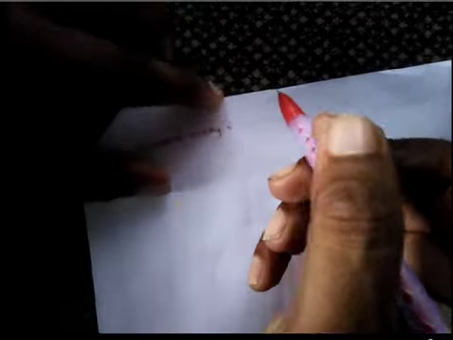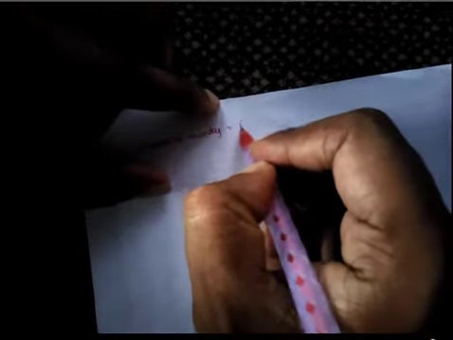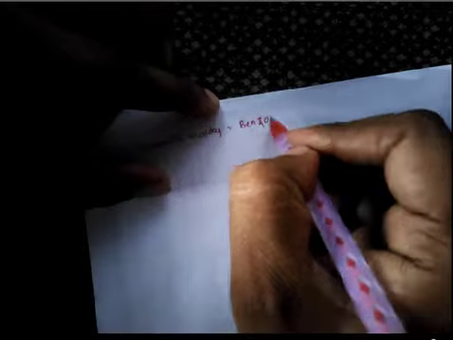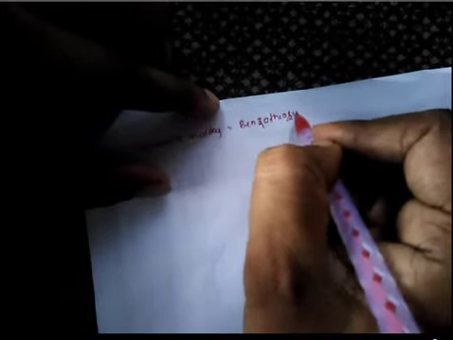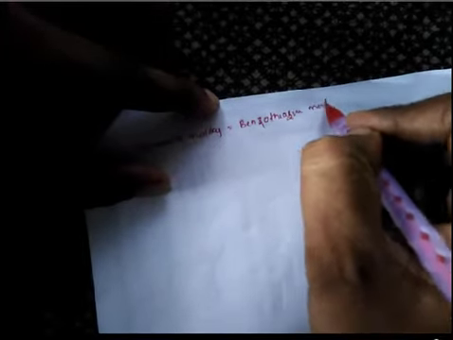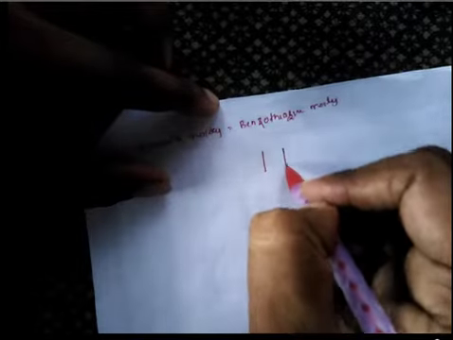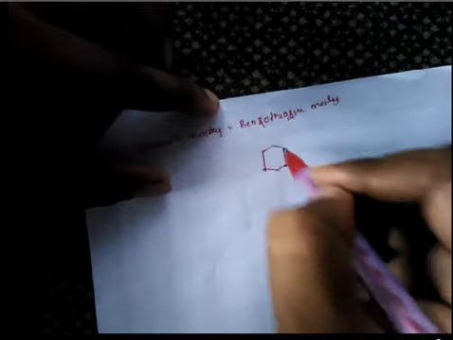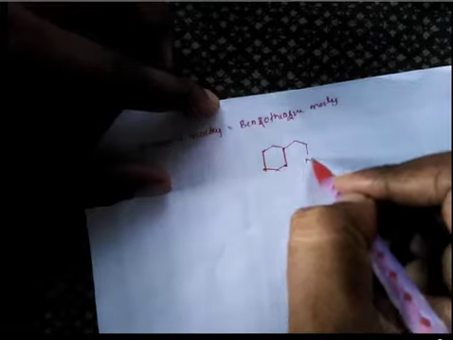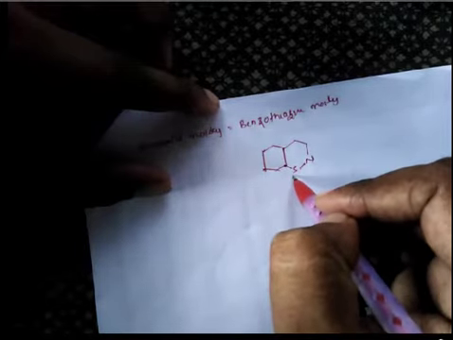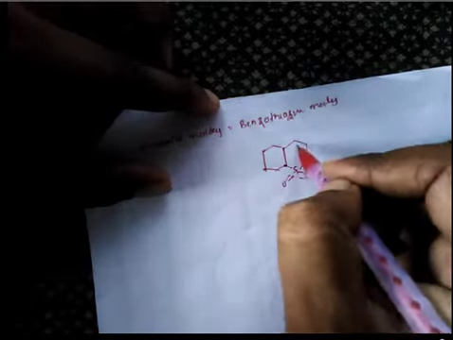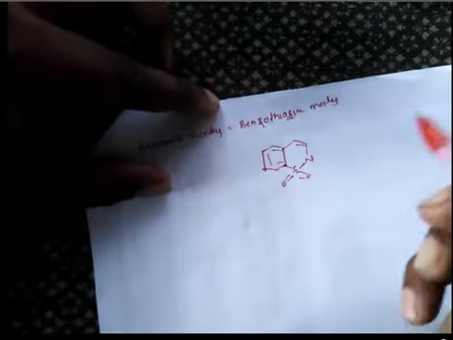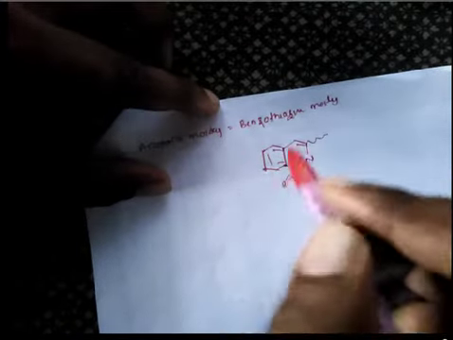Here the aromatic moiety is the benzothiazine moiety. So I will draw the structure here. This is the benzothiazine moiety, with sulfur. No need for other things.